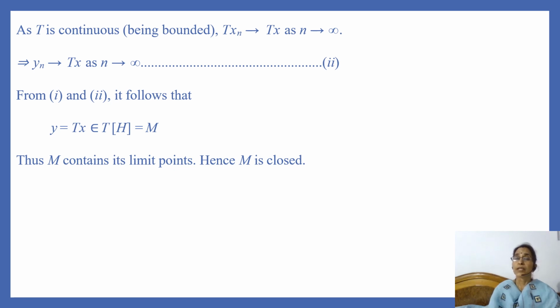From 1 and 2: in 1 we have yn converges to y, and here in 2 we have yn converges to T of x. So it follows that y is equal to T of x, and T of x belongs to T of H, because x belongs to H, and T of H is nothing but M. So we have shown that y belongs to M. We have taken y any limit point of M, and we have shown that y belongs to M. That means M contains all of its limit points. So M is closed. Thank you.